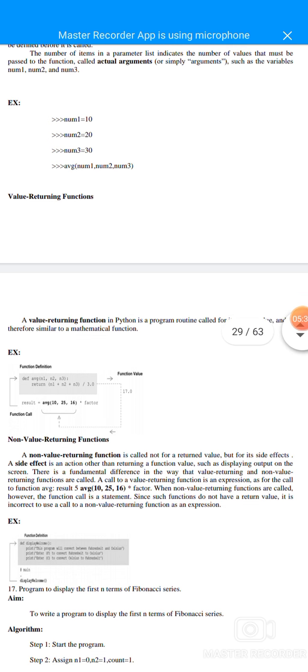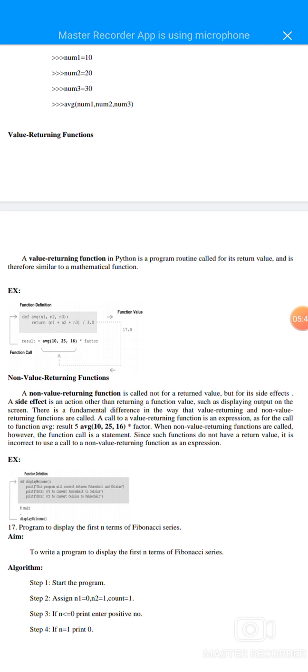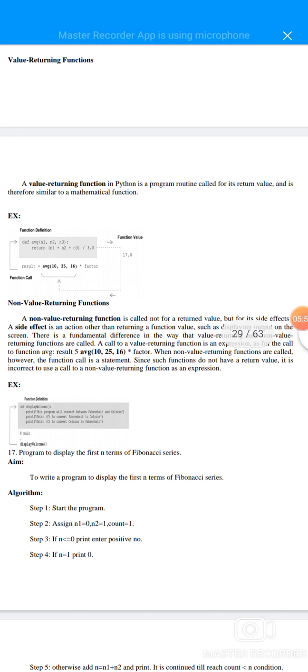Value returning function means a function in a Python program that is a routine called to compute a certain value, and is therefore similar to a mathematical function. For example, a function definition means def average with n1, n2, n3 written, and the same for the function values, which denote a function call of this average with values.